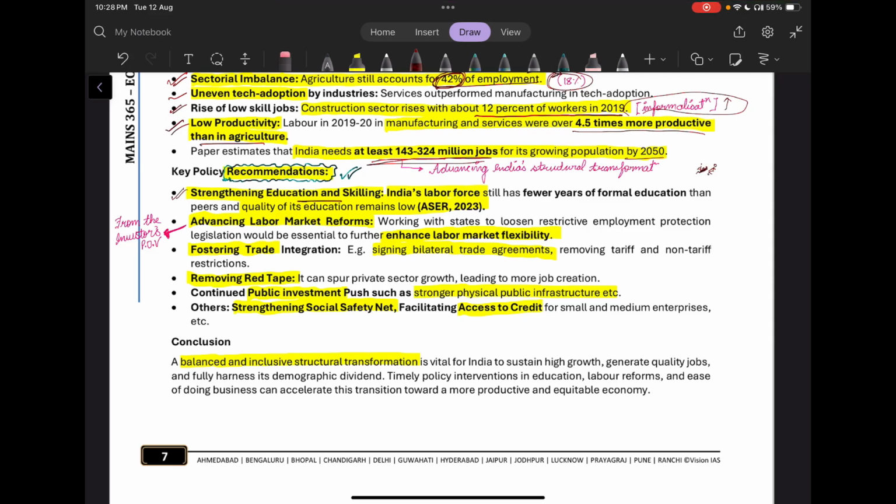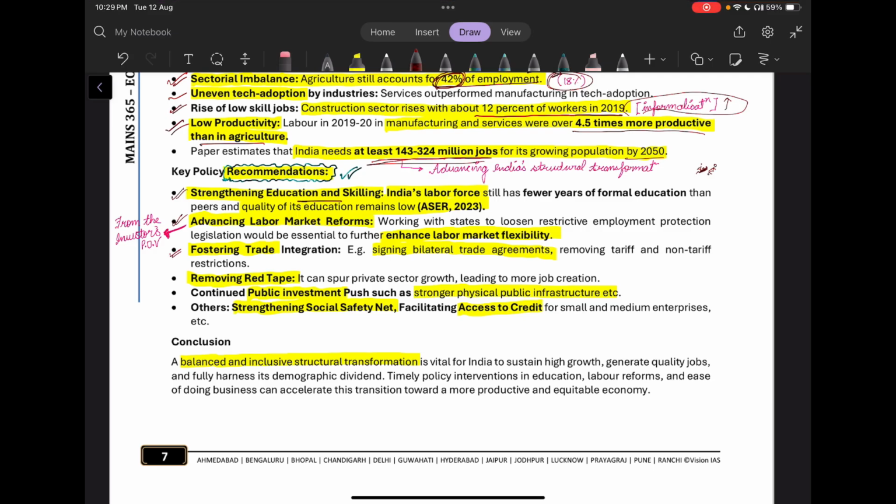Then, advancing labor market reform is another suggestion. What it will do, it will enhance the labor market's flexibility. So basically, there are very stringent norms from the investor's point of view. So now, to attract more investors and to widen the labor market base, we need to give some relaxation. So advancing labor market reform is one of the solutions.